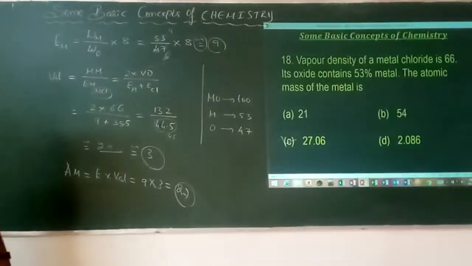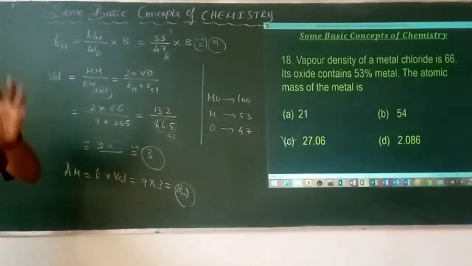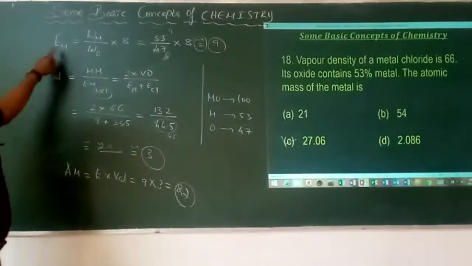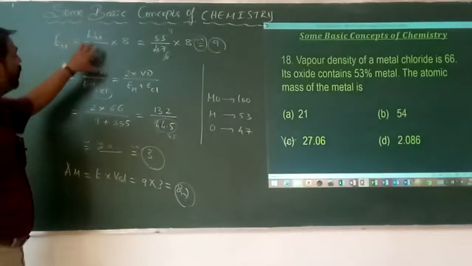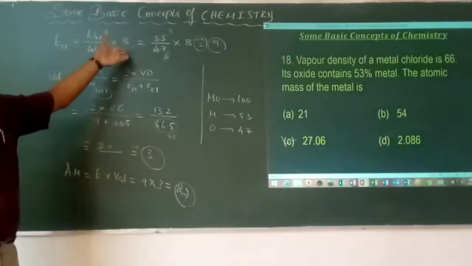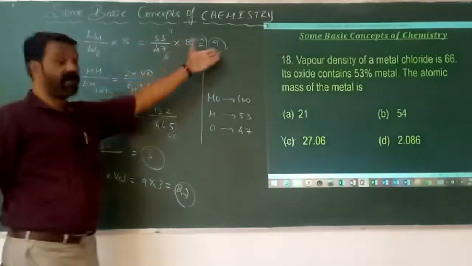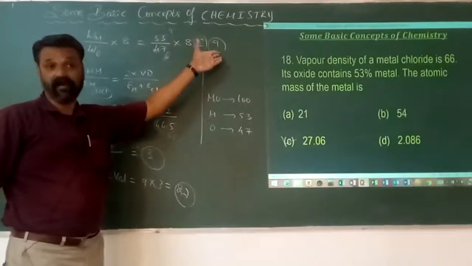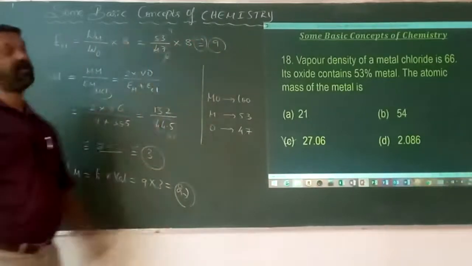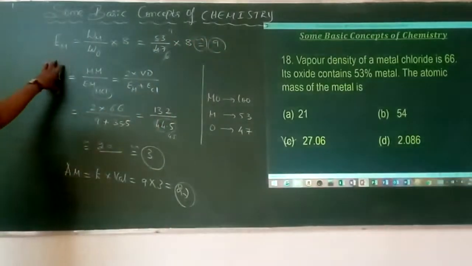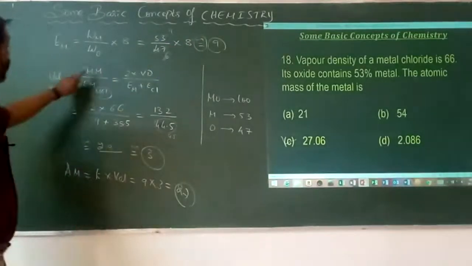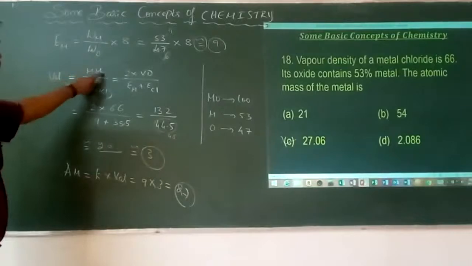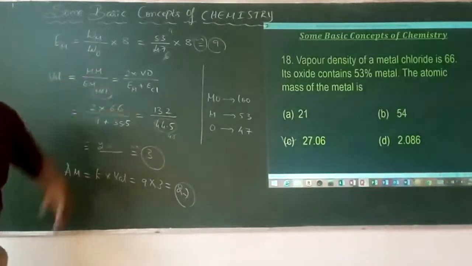So here we are having three different conversions. First, from the oxide we have calculated the equivalent mass. Equivalent mass of a metal is given by mass of the metal divided by mass of oxide into 8. On that basis I get the result as nearly 9. It's not exactly an approximation. Then, how to find the valency of that element? As it is from the chloride, it is the molecular mass divided by equivalent mass of that particular metal chloride.